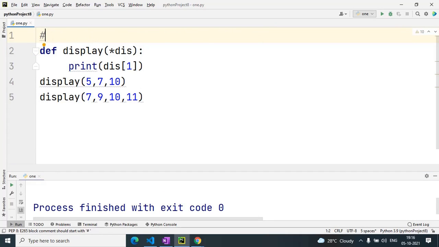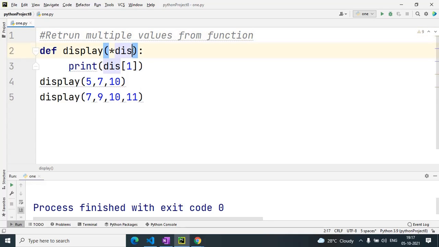So the program is to return multiple values from a function.